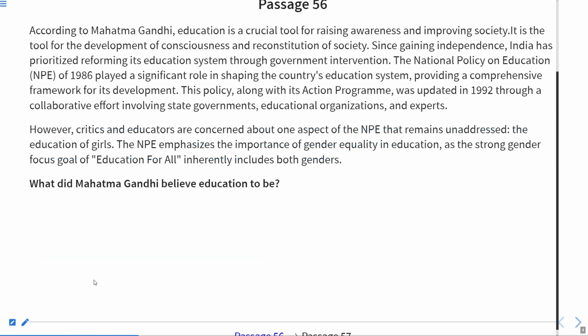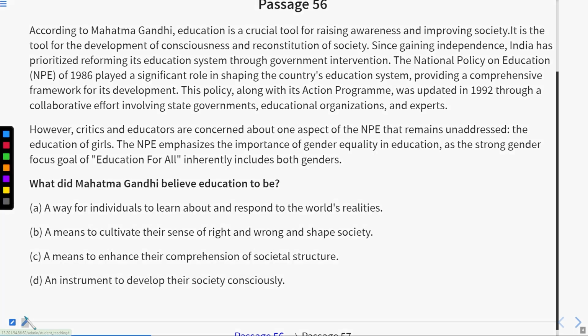Question number 1 is, what did Mahatma Gandhi believe education to be? Now the options are: a way for individuals to learn about and respond to the realities of the world, a means to cultivate their sense of right and wrong and shape society, a means to enhance their comprehension of societal structure, an instrument to develop their society consciously.